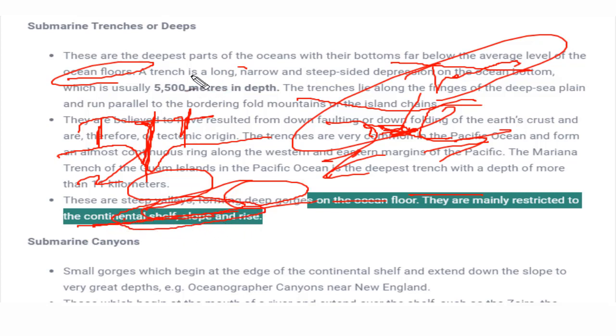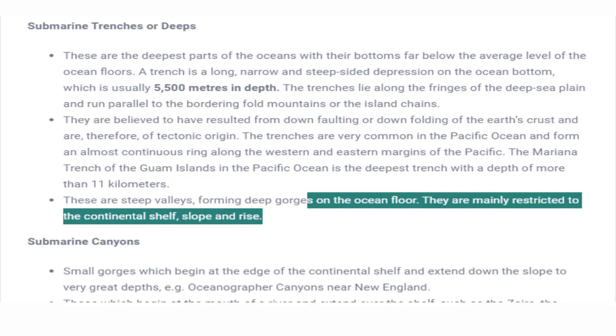We have already discussed where this continental slope was present. Continental shelf was here, continental slope, continental rise, and then the abyssal plain. So this was the entire region. So this Mariana Trench, these trenches are present in almost this area. Okay. Next is submarine canyon.